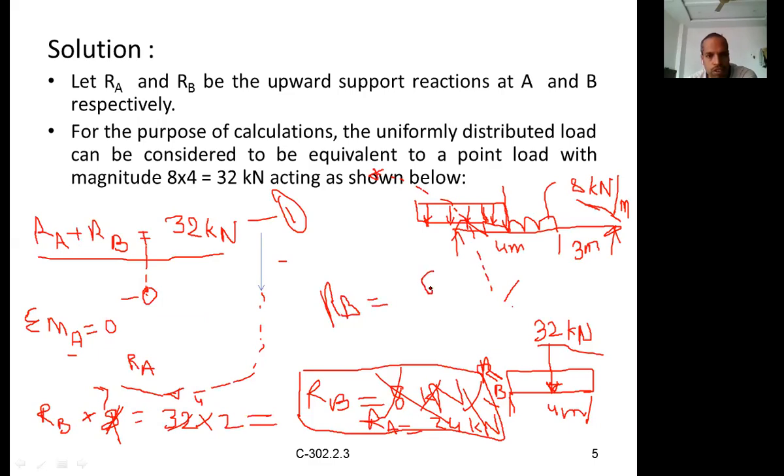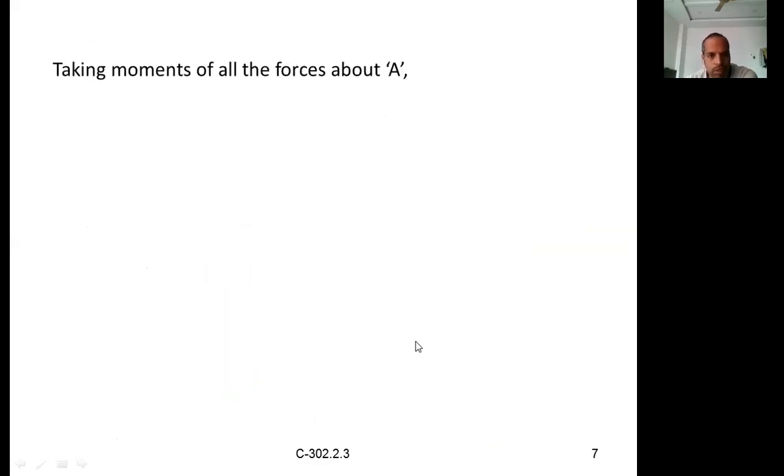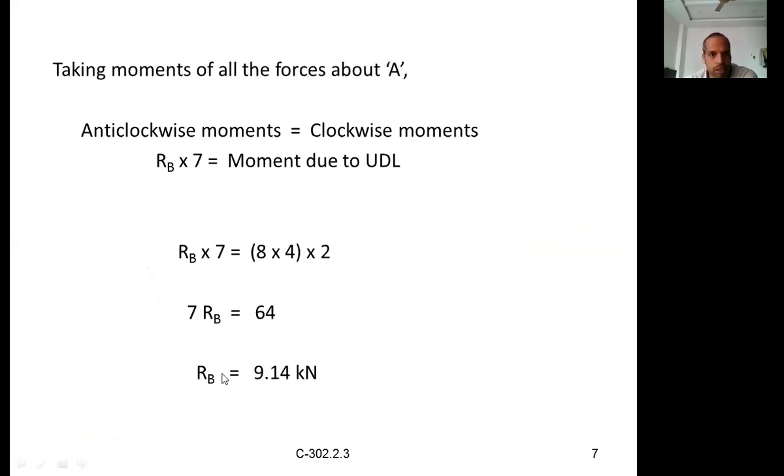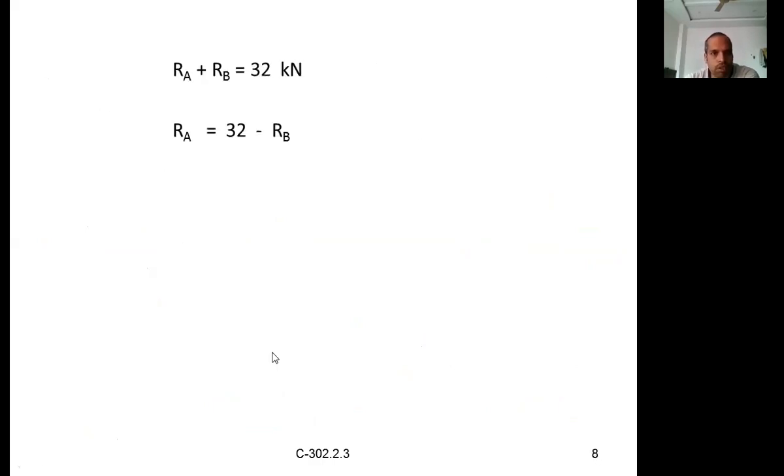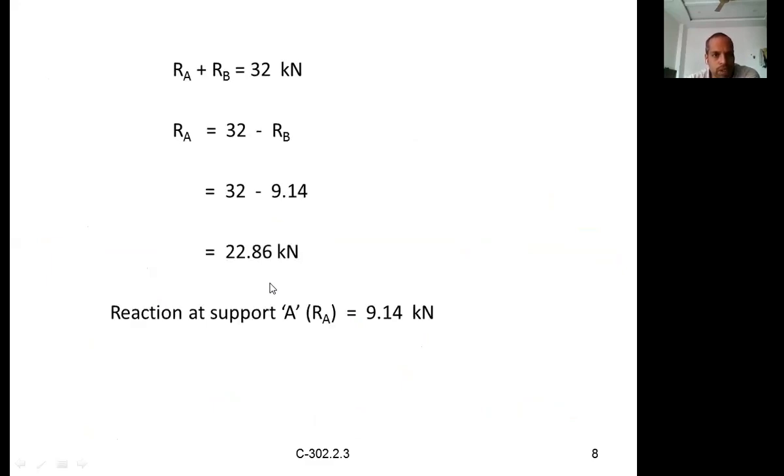RB is equal to 64 by 7. So 64 by 7 is nothing but how much we will get? It is 9.14. When RB is equal to 9.14, RA is equal to how much? 32 minus 9.14, that is 22.86. So support reaction at A is equal to 9.14, support reaction at B is equal to 22.86.